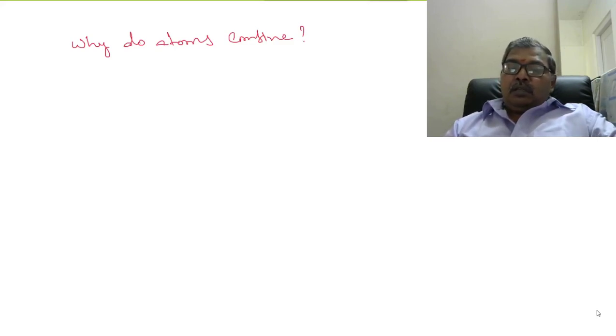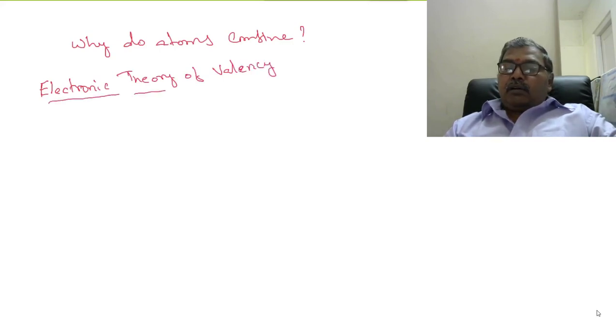Now see, it is in terms of electrons: the electronic theory of valency. This is the second way of explaining why atoms combine. This theory was proposed by Kossel and Lewis.